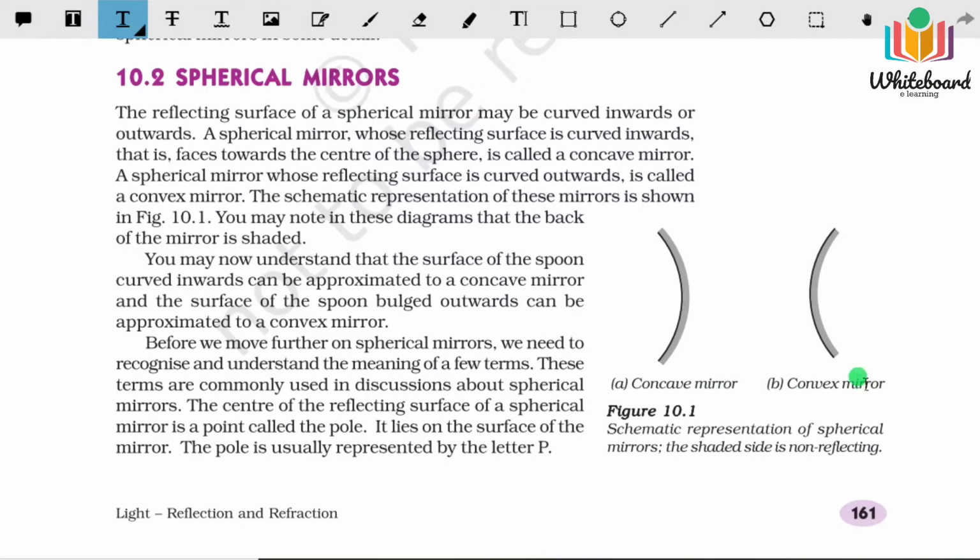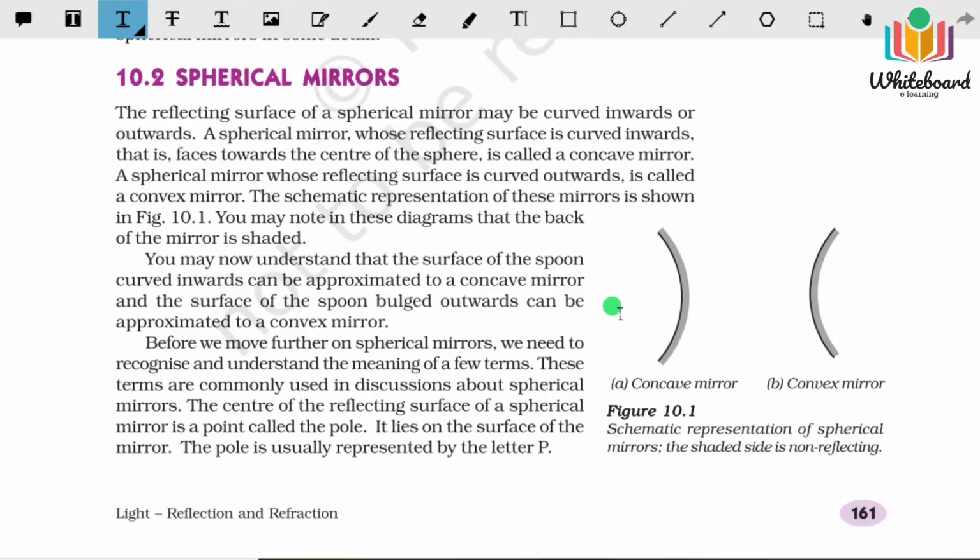And this is the convex mirror. You can see this portion is silvered, which means lights are coming from the forward direction. So here the image will be formed on this side. You can see this side is bulging outside. It is curved outward. So this curved outward mirror is known as the convex mirror.